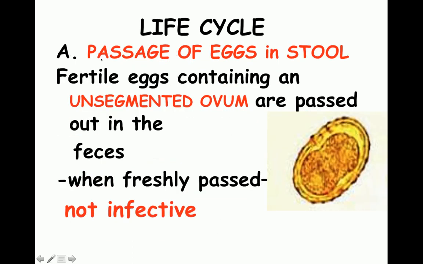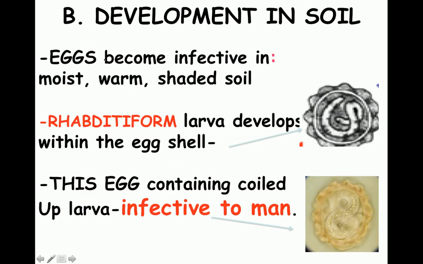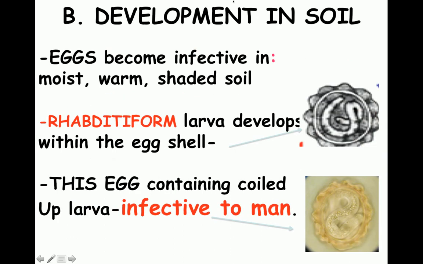So the first stage is passage of eggs. These fertile eggs containing the typical unsegmented ovum are passed in the feces, and when they are freshly passed, they are not infective. The second stage is development in the soil. The eggs become infective in the moist shady soil, and within this egg, if you look at this picture, you will see a well-defined larva which is known as a rhabditiform larva.